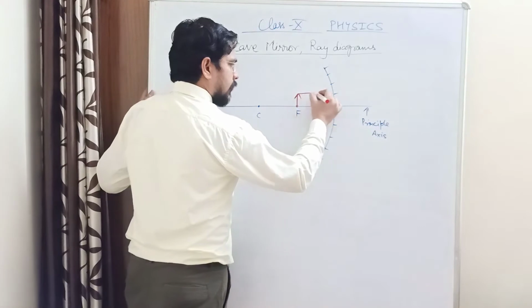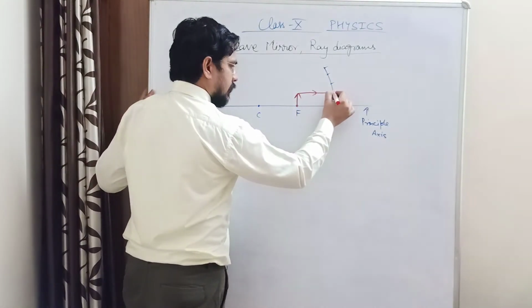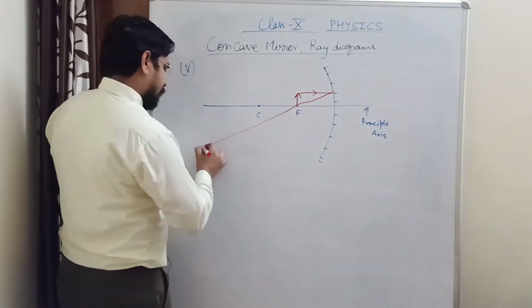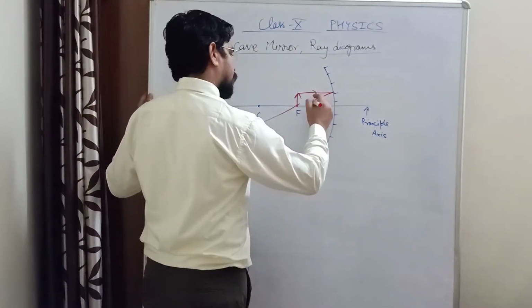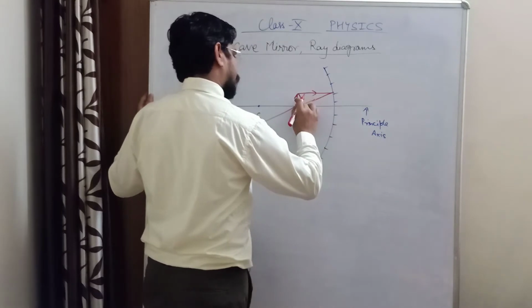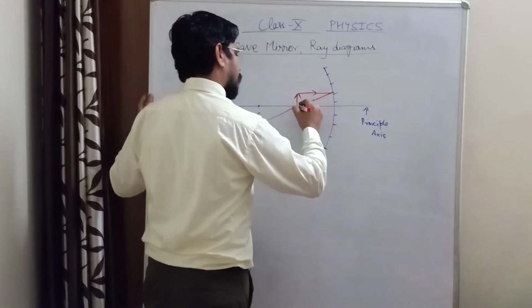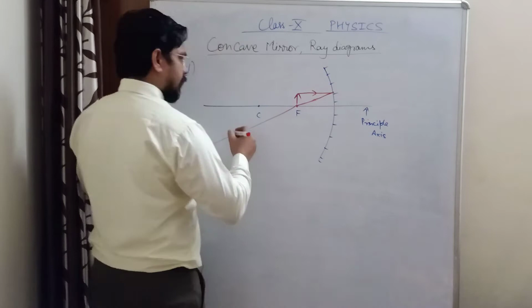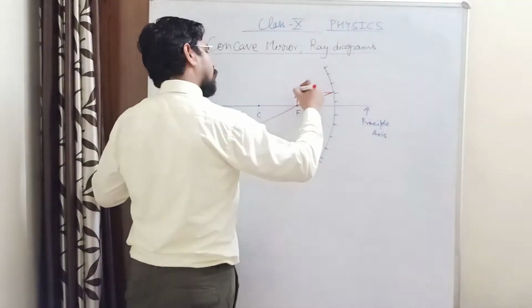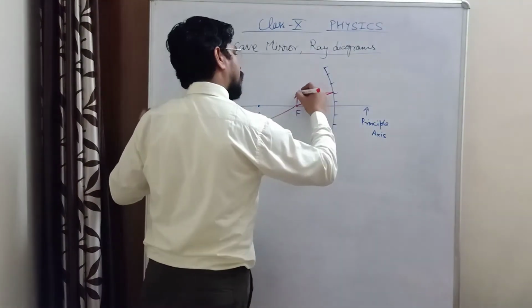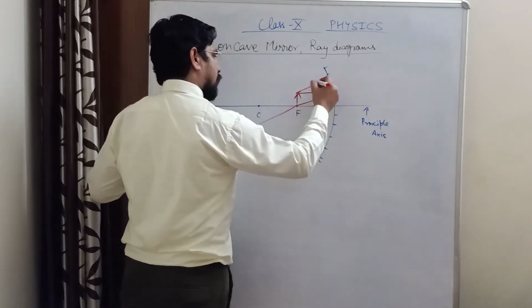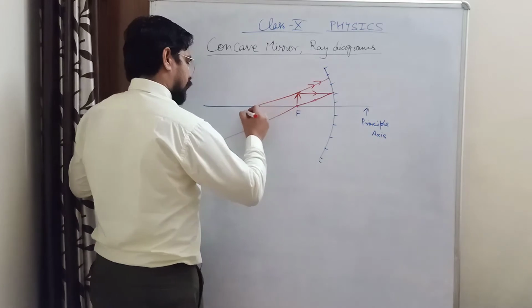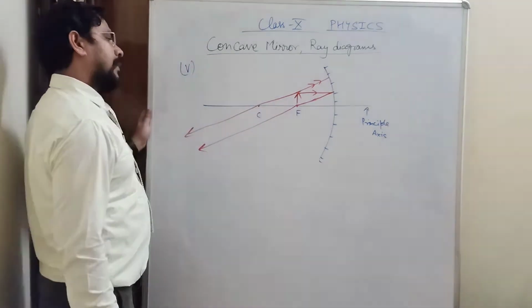So any ray of light moving parallel to principal axis will pass through principal focus after reflection, and this is going to be a straight line. And second, any ray of light which is coming in the direction of center of curvature will retrace back same path.